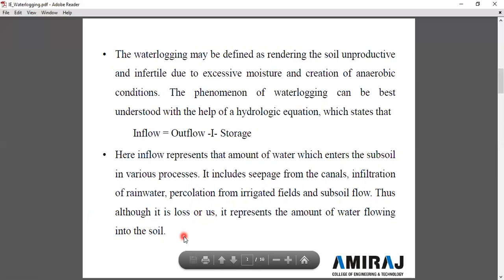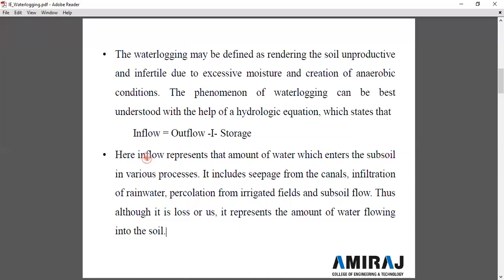The higher the amount of water flowing into the soil, the higher the chances of waterlogging, because the water gets fixed in the pores of the soil grains and creates an anaerobic condition in which the crop can't sustain, and there are chances of famine and bacterial problems.